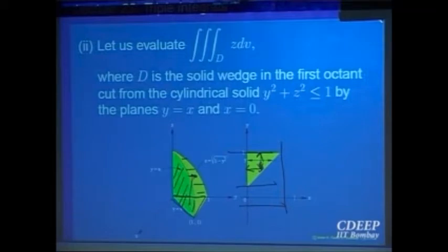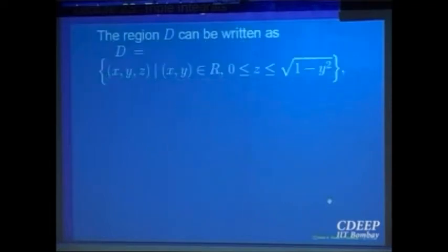This domain is clear. This is the wedge which we want to integrate over, and its projection onto the xy plane is this triangle. For any point in this triangle, if I go up, I will be going from this point to the top of the surface, which is the curved part of the surface. That is how z varies, while x and y vary in this triangle. So let us write down the appropriate integral. The domain is (x, y, z) with (x, y) belonging to R, and z goes from 0 to the square root of 1 minus y square, that is a part of the cylinder.